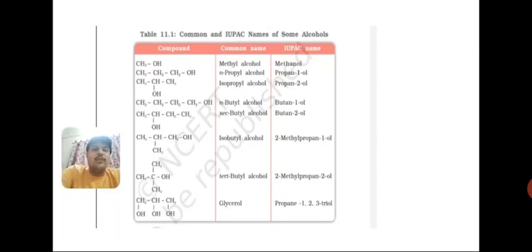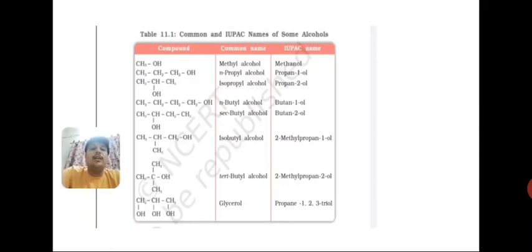Clear? So if only 1 carbon, then methanol, 3 carbon, then propanol, 2 carbon, then ethanol. If alcohol is individually present, then it is treated as the main functional group. Okay students, it cannot be considered as a prefix because main functional groups are always present as a suffix. Clear? And when the group is present 2 times or 3 times, then we use a prefix di or tri before OL, like diol, triol.